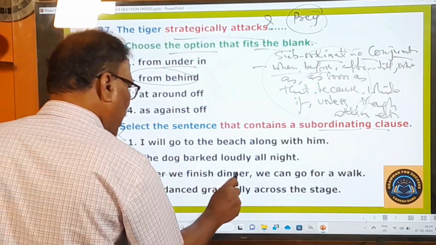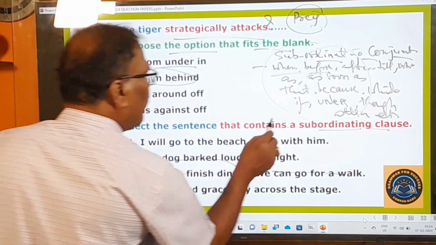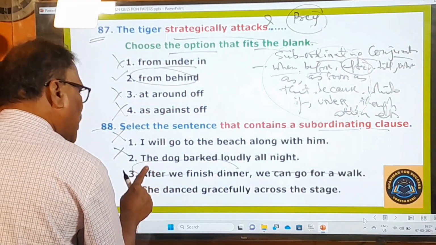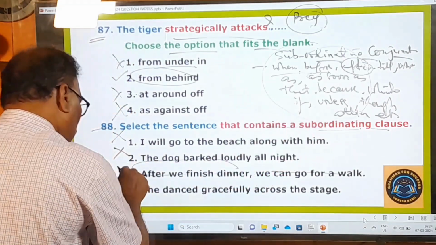After we finish dinner, we can go for a walk. So here, only in this sentence, where is this "after"? After is a subordinating conjunction. The clause that begins with this is called a subordinating clause. So this is the right answer.